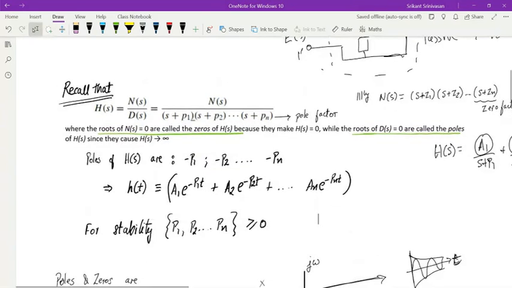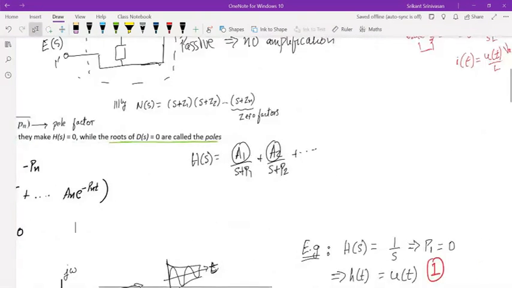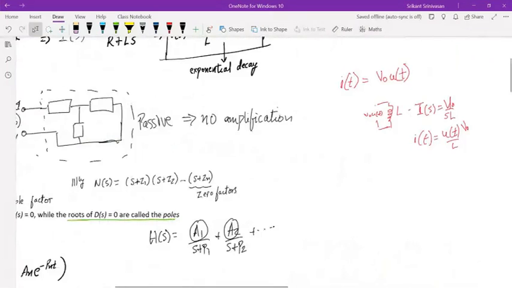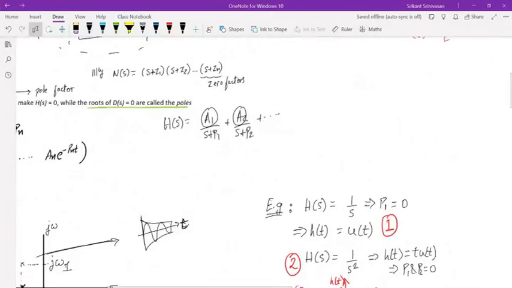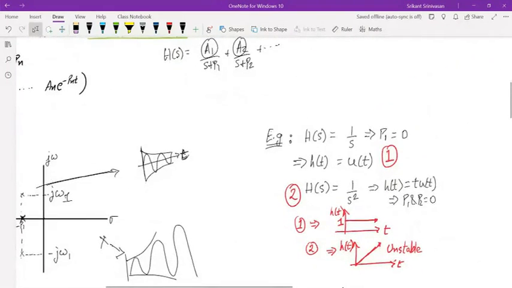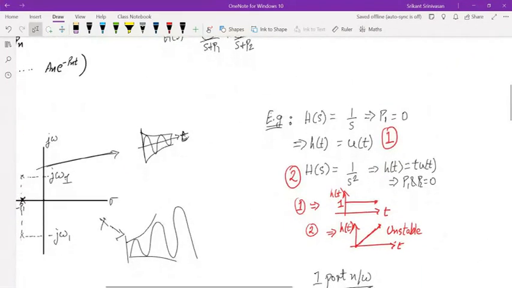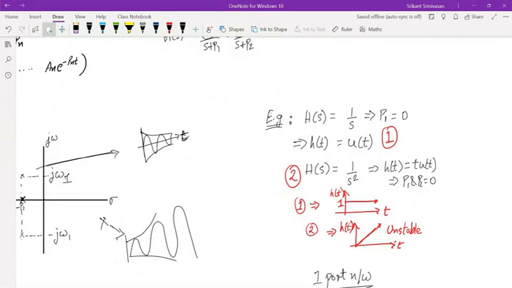Now, if we remember, maybe I'll just show you on the side that we had these various functions. You can see it here. Supposing I have a signal, say a step function, my signal is u of t, then the Laplace transform of u of t is 1 over s. Where is the pole located for this? At s is equal to 0. When s is equal to 0, you get the pole.